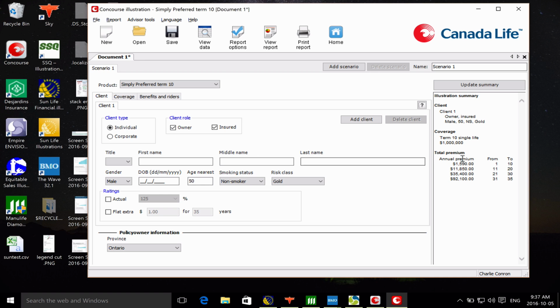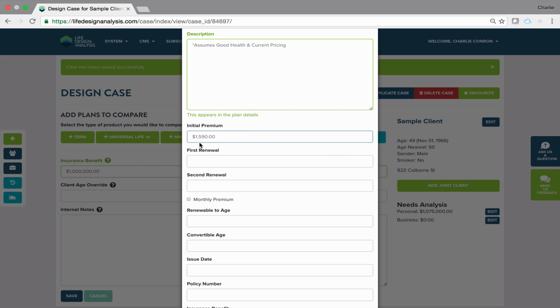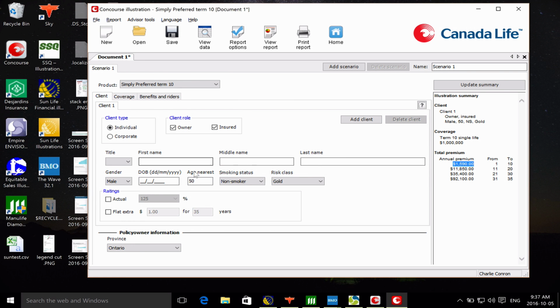Normally if you did this search in our software, it's going to turn up this same schedule and add all these guaranteed renewals. What I'm going to do though is add this to the initial premium. Once we add the first 10 years, now we want to assume that they're repurchasing it at an increased age. So we're going to go back here, change our client to age 60, and update those rates. Basically what we're doing is assuming they're going back with good health.